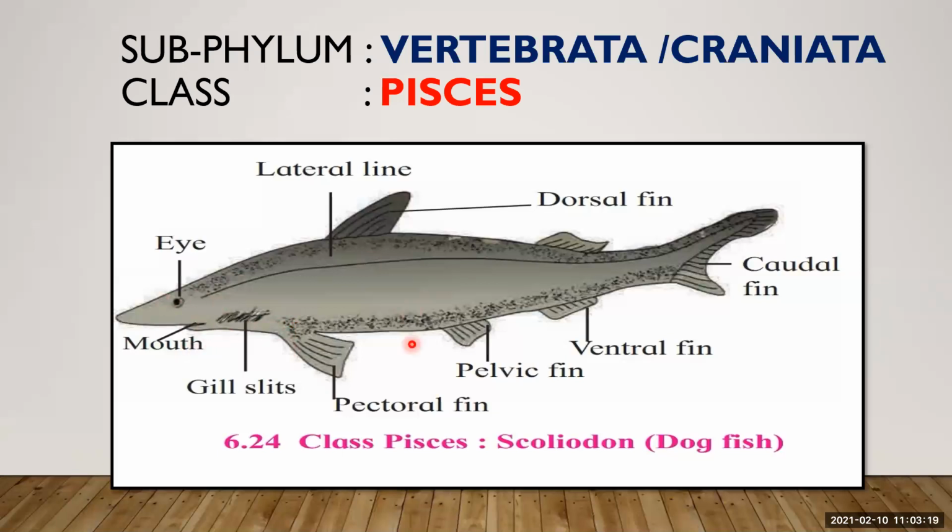They have circulation, and they have an excretory system, like the various systems they have in their body. They are cold-blooded animals. Closed type of blood circulation is observed. Heart is present. Sexes are separate. Fertilization may be external or internal. Okay, so we'll learn the characteristics of this class Pisces one by one.